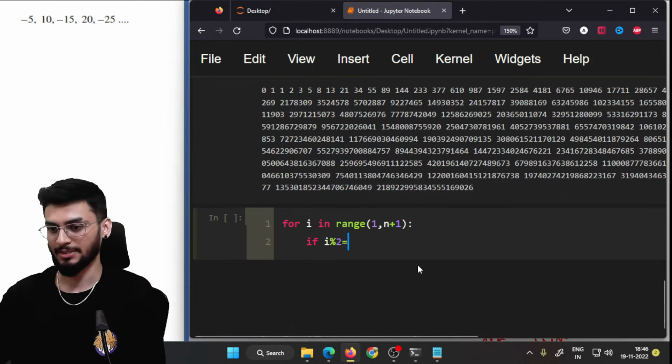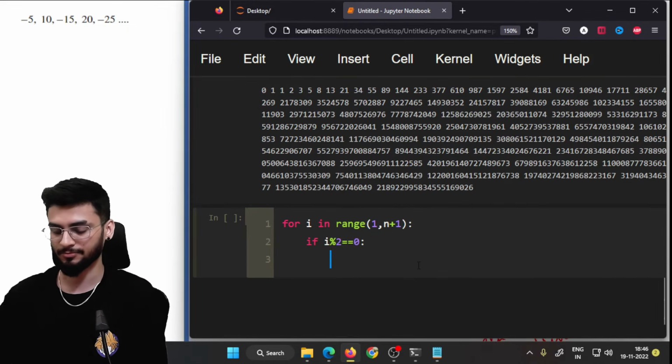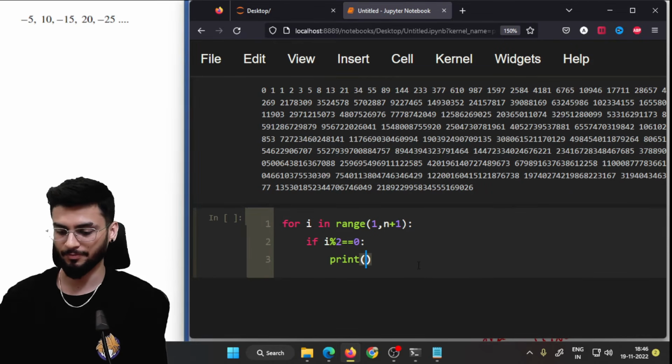So checking the even condition, 5 into i, and we just say end by this.